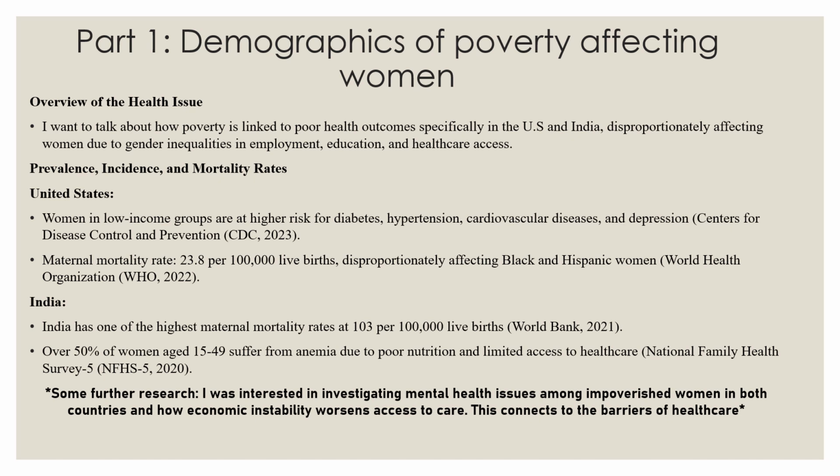Specifically in the United States, women in low-income groups are at high risk for diabetes, hypertension, cardiovascular diseases, and depression. And the maternal mortality rate is 23.8 per 100,000 live births, disproportionately affecting Black and Hispanic women. As for India, it has one of the highest maternal mortality rates at 103 per 100,000 live births, and over 50% of women aged 15 to 49 suffer from anemia due to poor nutrition and limited access to healthcare.